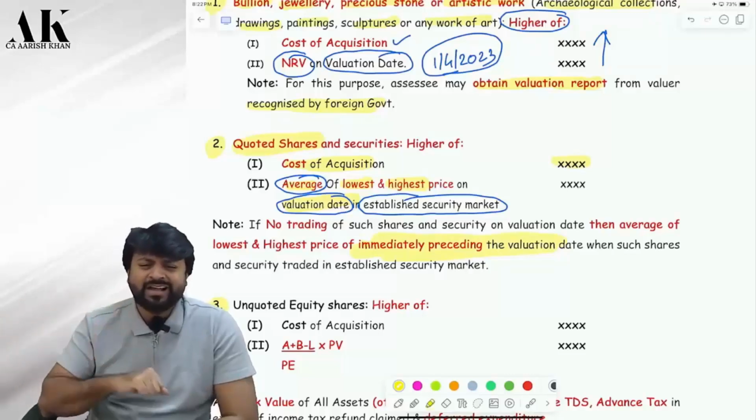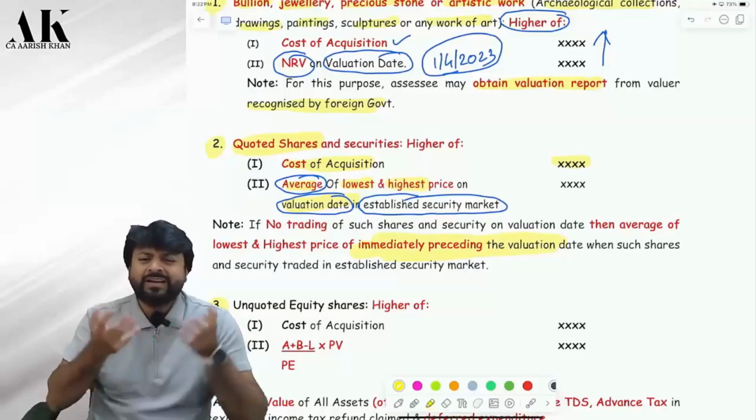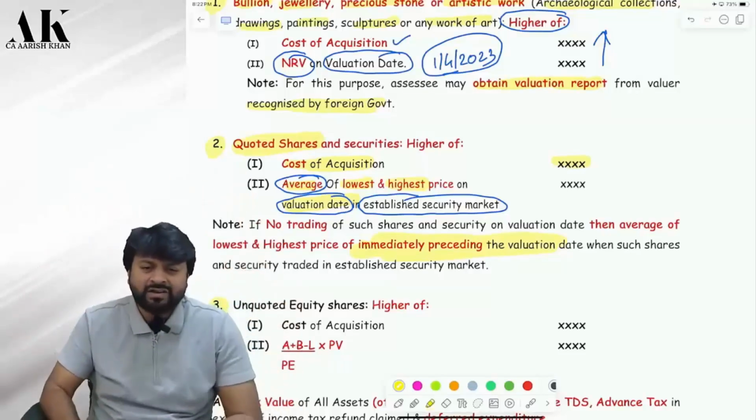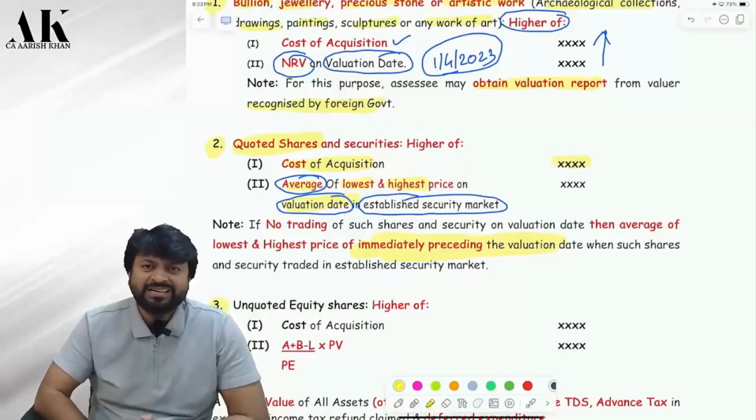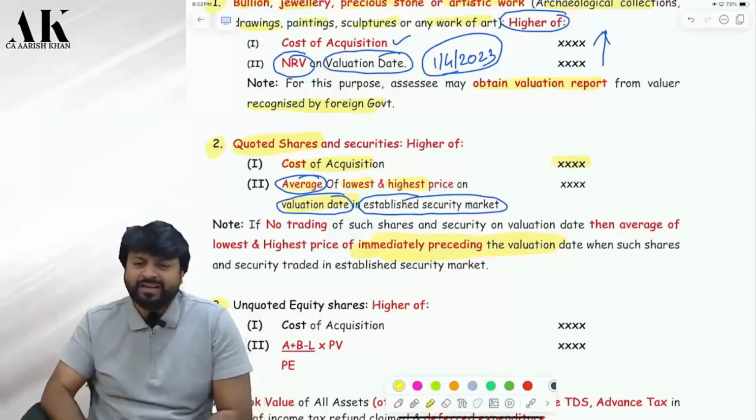Someday it would have been traded, na? Otherwise, from where has it come? Has it come from the sky or what? The shares, you would have bought them from somewhere. Yes or no? So trading would have happened on some or the other day. Are you clear?